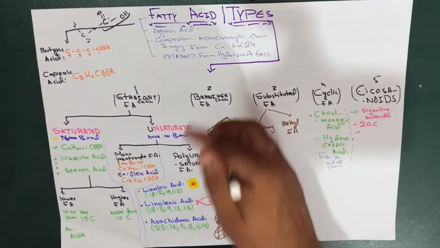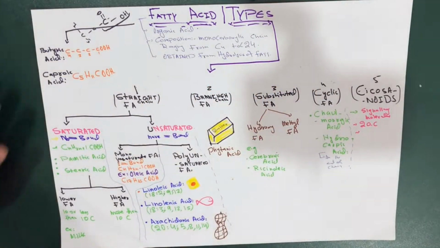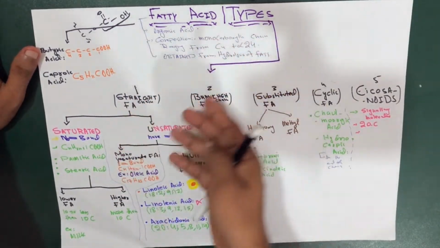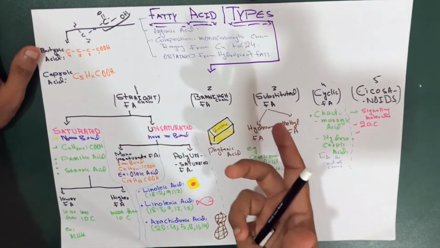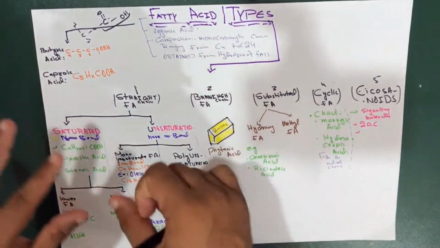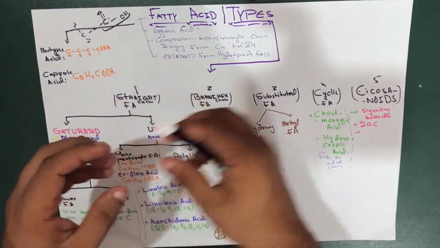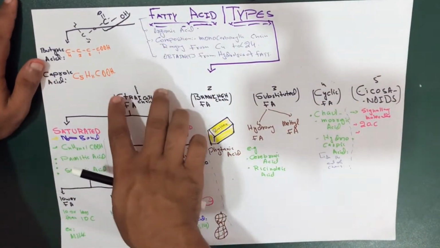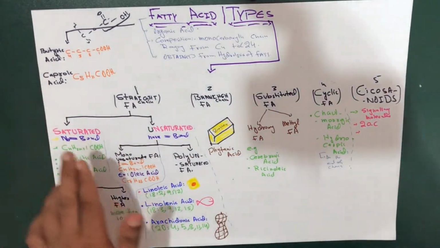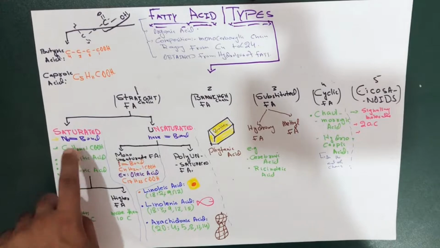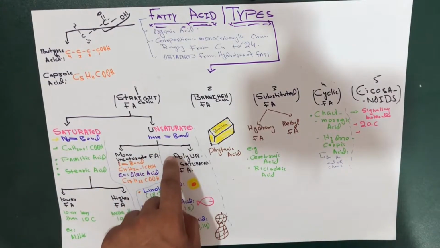Alright, in these 5 branches, let's start from the number one type of the fatty acid, that is the straight chain fatty acid. So what does straight chain fatty acid mean? It means the carbon chain which is forming beside the carboxylic group is going in a straight chain. The straight chain fatty acid is divided into the saturated fatty acids and the unsaturated fatty acids.